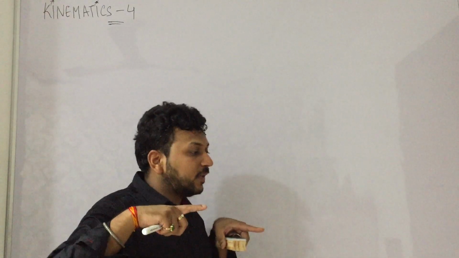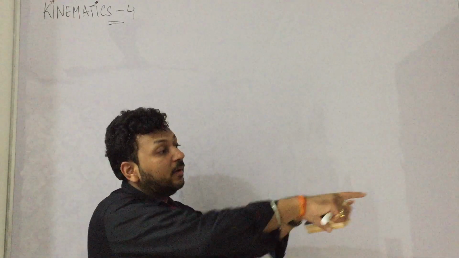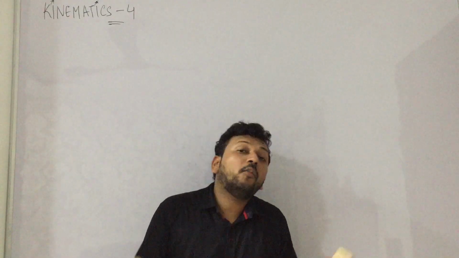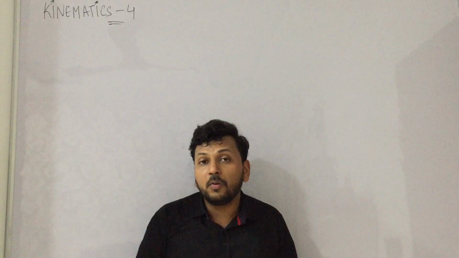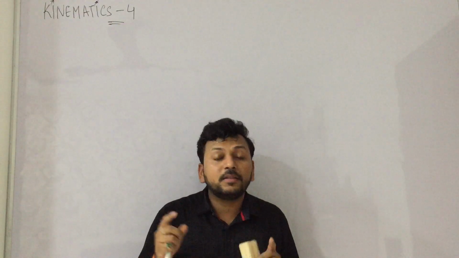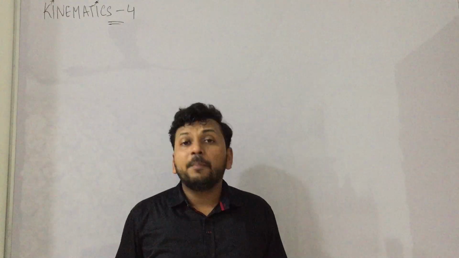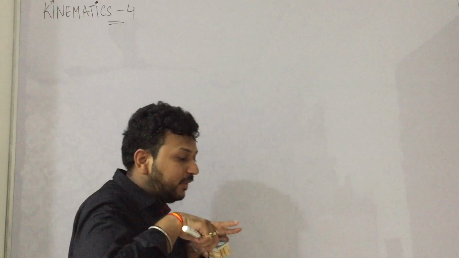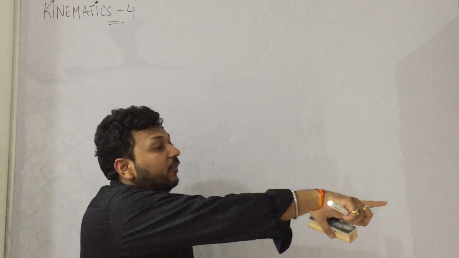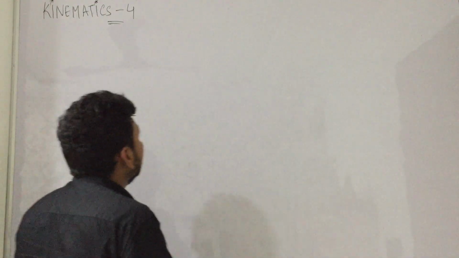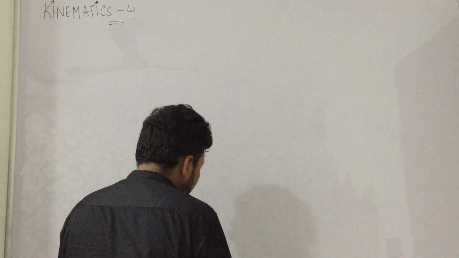Suppose two cars are moving with velocity 10 meter per second. What will be the velocity stated by each one of them of the other guy? It will be 0. The other guy will say that the first person is at rest because both are just moving simultaneously. They are in front of each other at all times. Yes. So this is the concept of relative velocity.